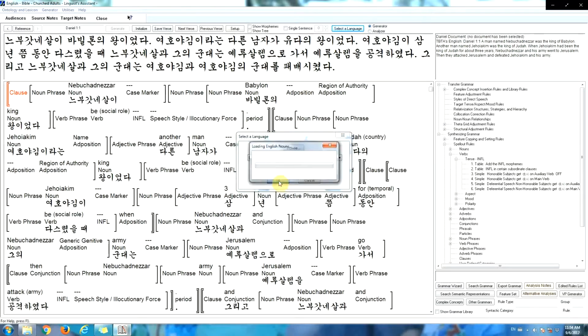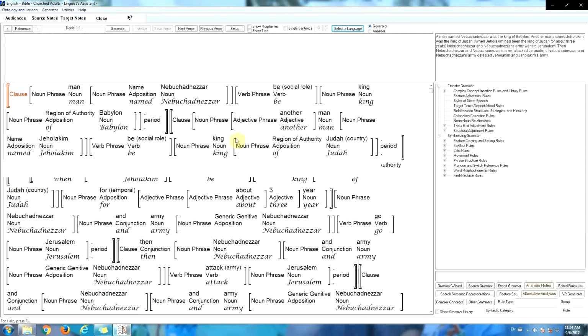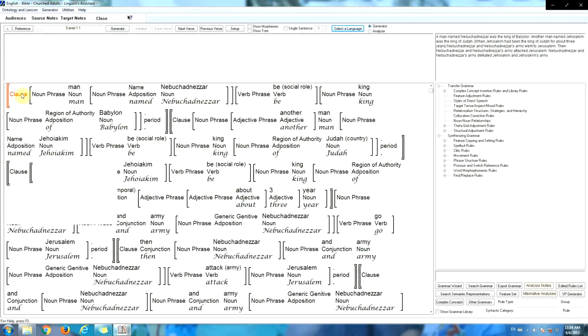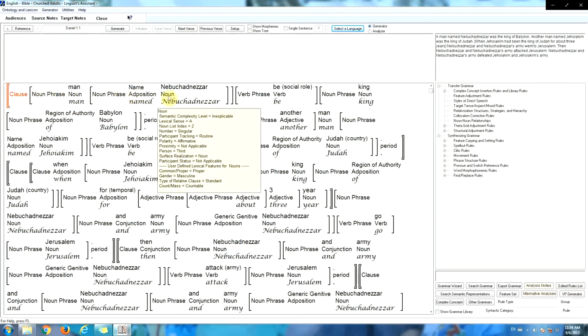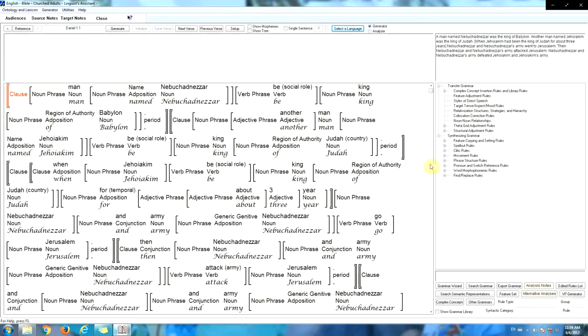So the software loads the English lexicon. Takes just a moment here. So we see the analysis of Daniel 1:1, but now we see English words here. But the analysis stays exactly the same. All of the target languages use the same set of source texts.